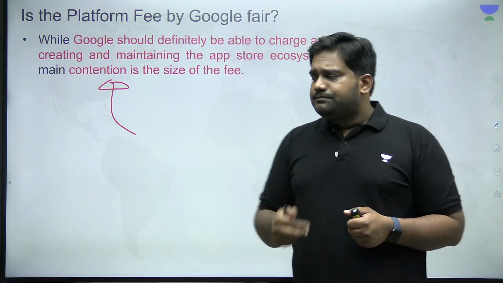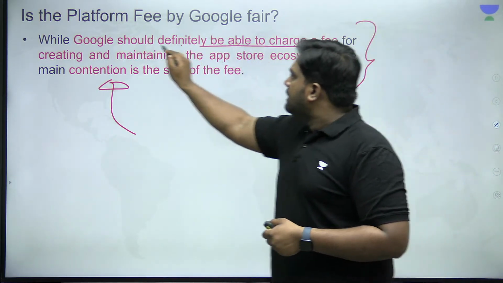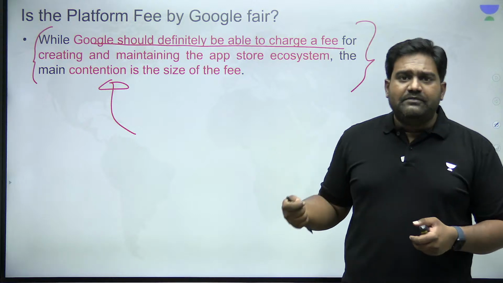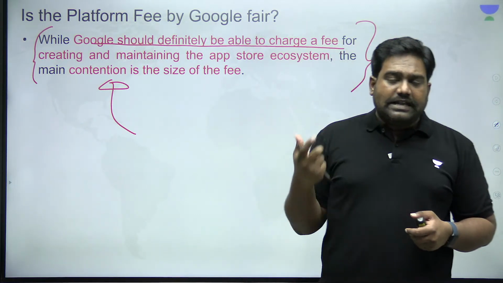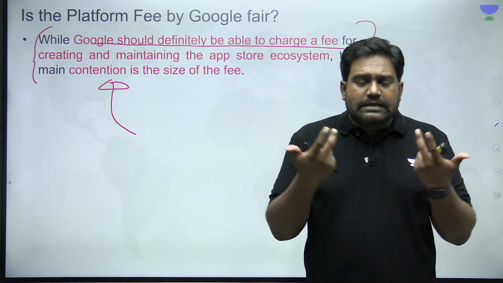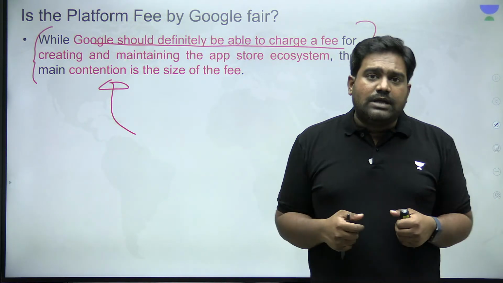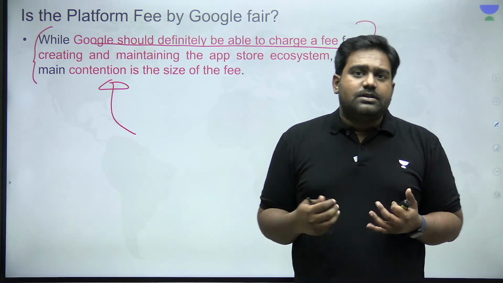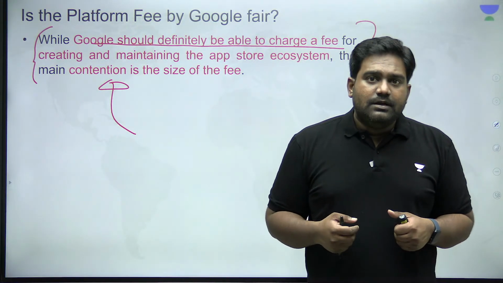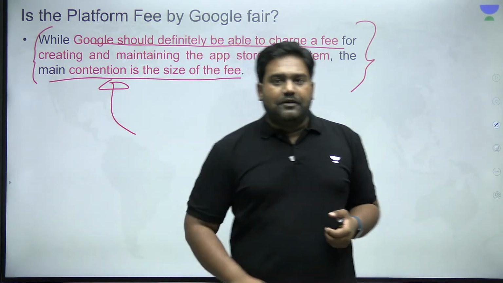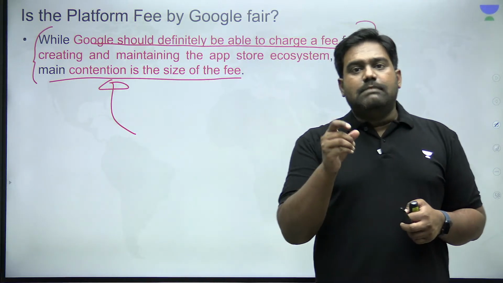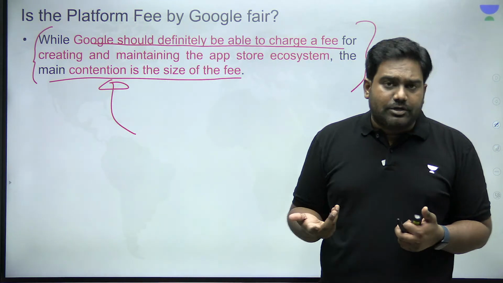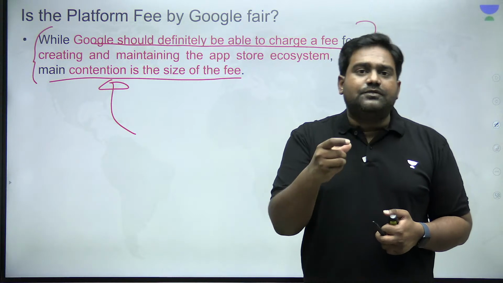So, on one hand, you can understand why Google expects a certain fee to be paid for making use of its platforms. Obviously, Google would have invested heavily in developing the operating system, the Play Store, and creating that entire ecosystem where apps can be downloaded and sold as a marketplace. Google would have invested enormous sums of money behind creating this ecosystem. Obviously, Google would expect revenue and profit from this. But it's about the margin of profit. No one is contesting that Google should not be paid any revenue at all. The argument is about the amount of the transaction fee.